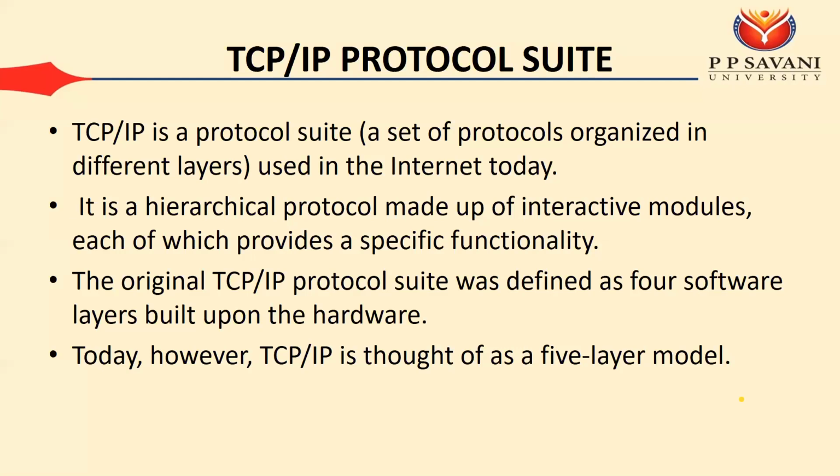Before that, what is the need of TCP/IP? The history says that in 1970, when networking started, the major problem was interoperability. What is the meaning of interoperability? Whatever communication was done was platform dependent.